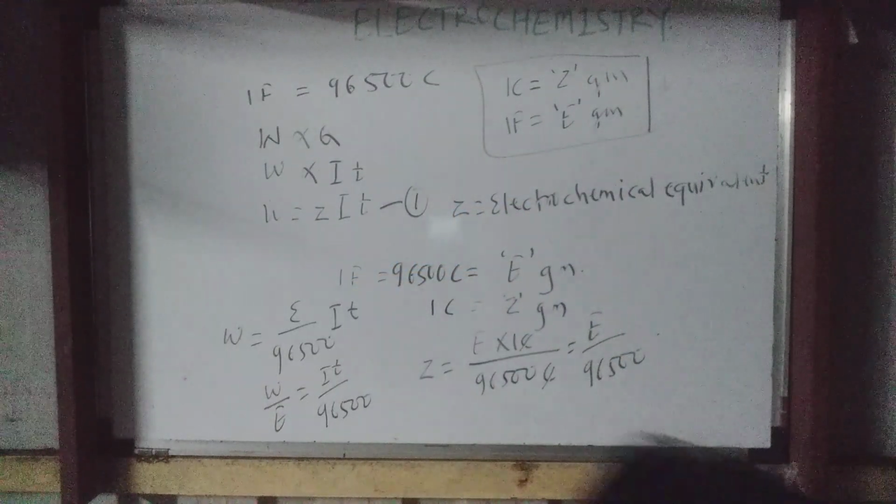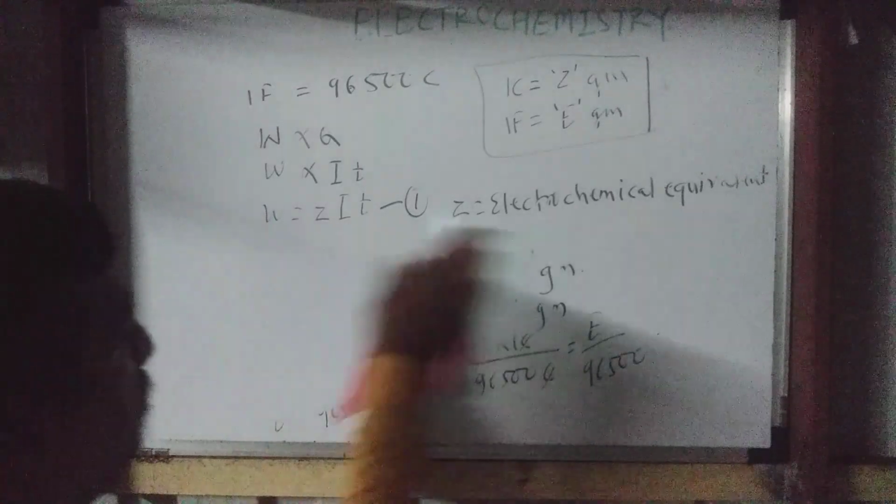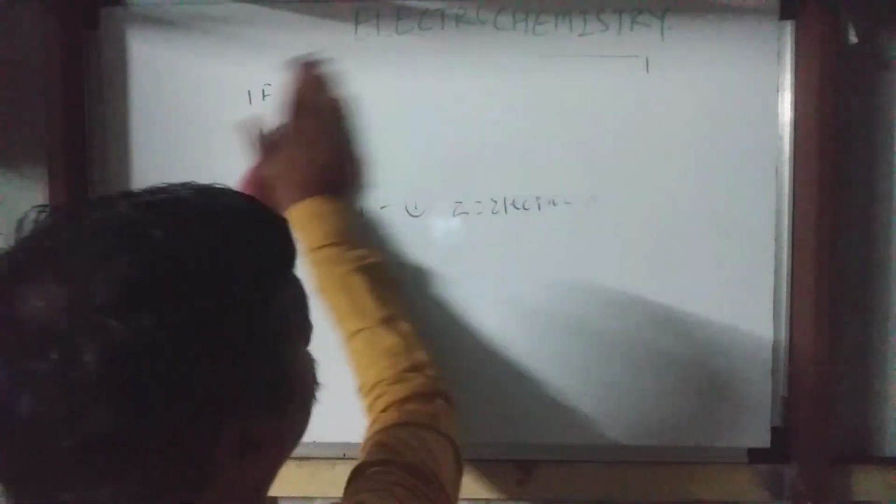Okay. Here I kept a few numericals. So let's start to see them. First numerical is, let's see what is here.